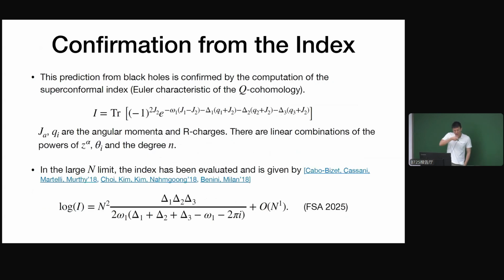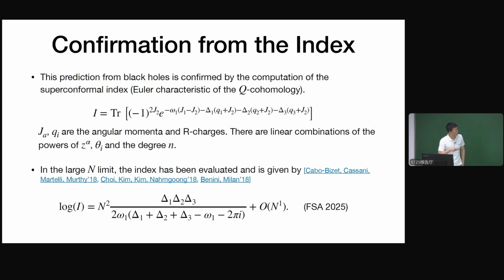Okay, and this prediction from the black hole is confirmed by the computation of the superconformal index. Basically, that's the Euler characteristic of the Q-cohomology. So the Euler characteristic gives us the number of bosonic cohomology classes minus the number of fermionic cohomology classes. So it will give us a lower bound of how many cohomology classes we have.